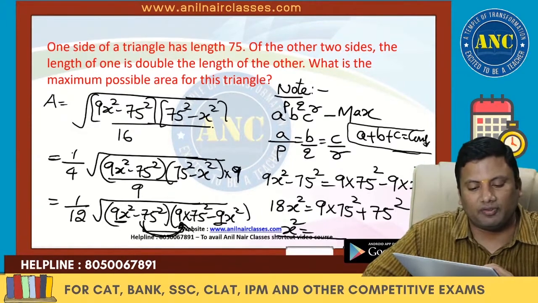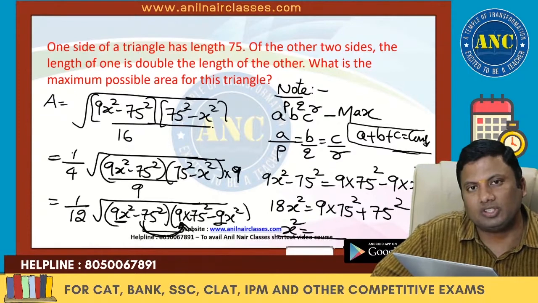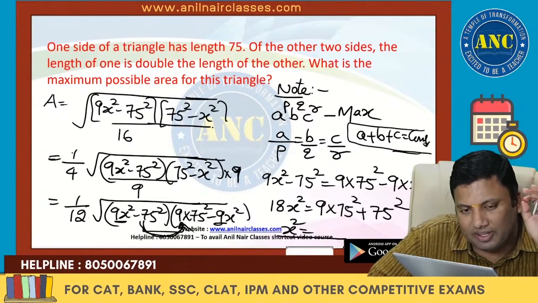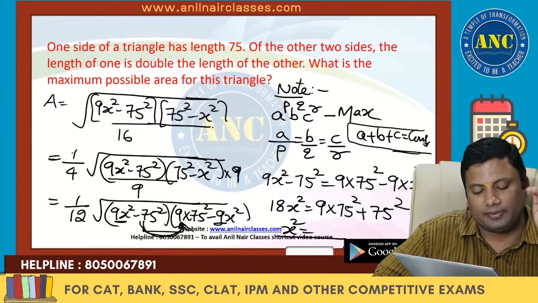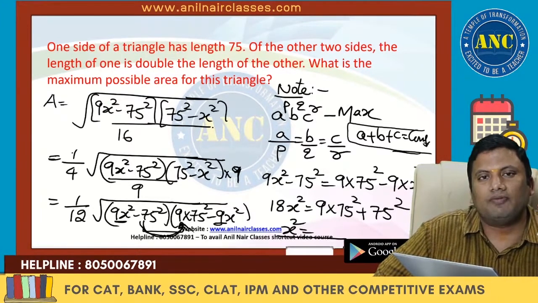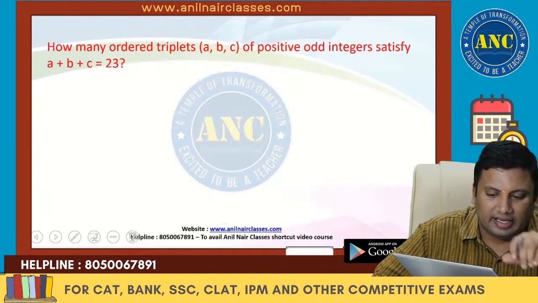Beautiful questions, sir, where the rule of AM, GM, HM is used. If the variables are positive real numbers, the product of the variables is maximum when the sum is constant and the variables are equal. I hope the idea is clear.